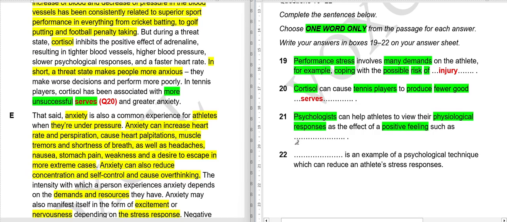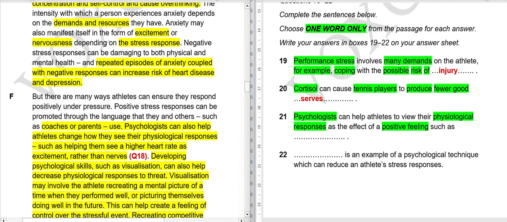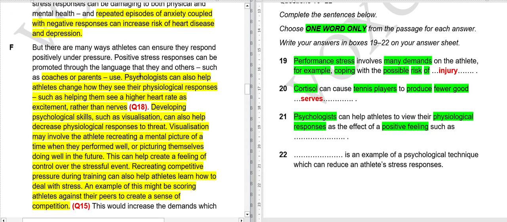Where have we read about psychologists? Yes, in F paragraph. Here it is, psychologist. Now you will have 5 seconds to tell me the answer, and your 5 seconds starts now.